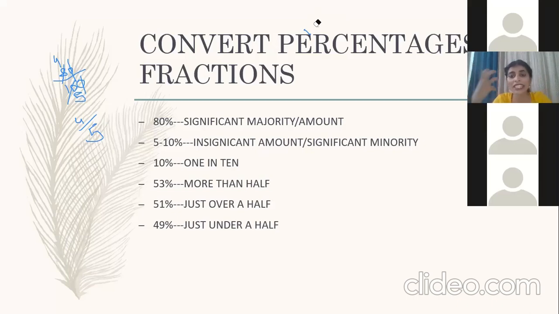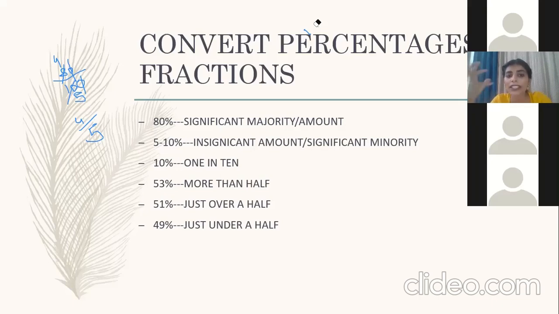Significant, look, when is anything significant? When its proportion, its percentage, its amount is quite high and impactful, then we say that it is significant. So if something is 80%, 90%, 95%, that means it is significant, it is having a huge impact. So we are using these words, significant majority or significant amount.